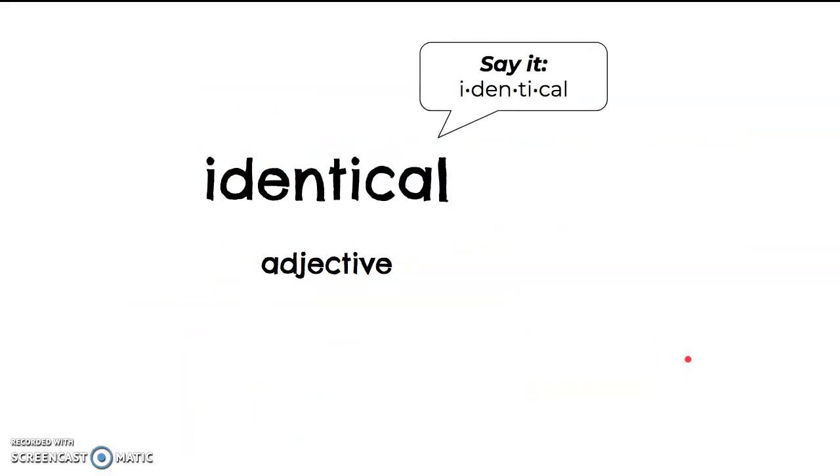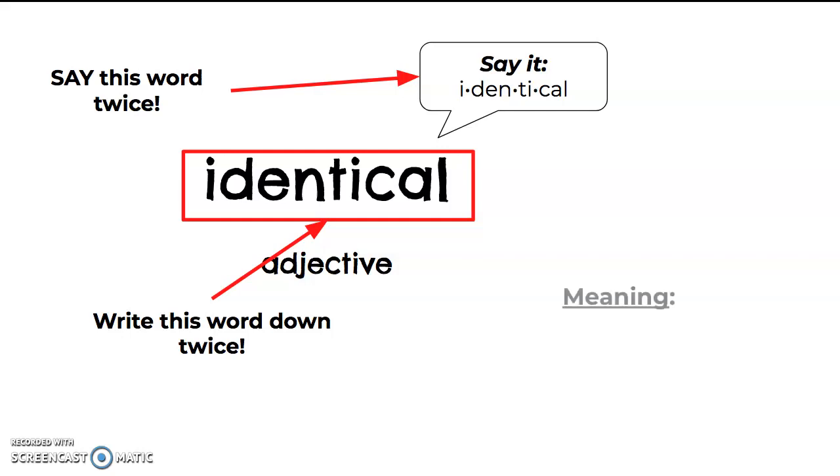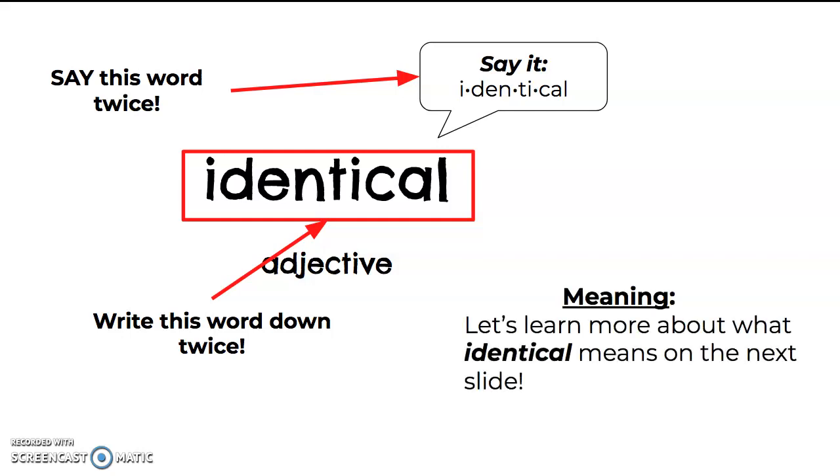Identical. Let's go ahead and say this word twice. Identical. Identical. Go ahead and write this word twice into your document. This one is different. If you notice, it says adjective and not noun because it's describing something. What kind is it? What are they like? What kind of twins are they? Identical. Let's learn more about what identical means on the next slide.